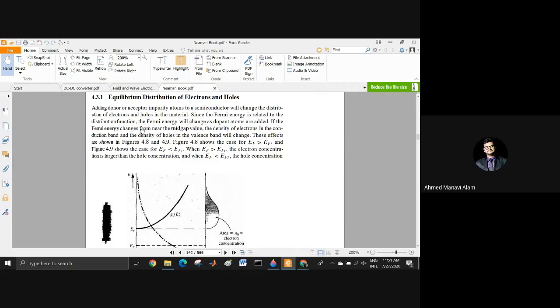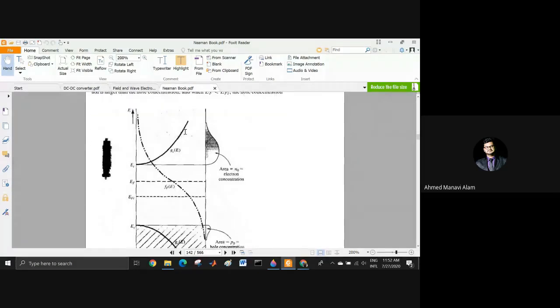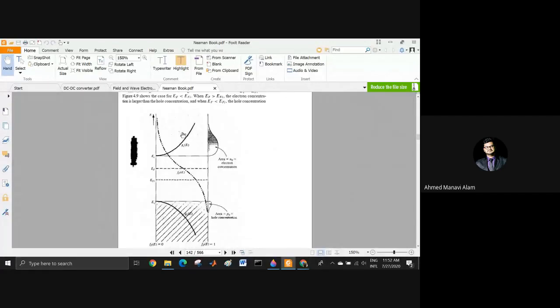If the Fermi energy changes from near the mid-gap value, the density of electrons in the conduction band and the density of holes in the valence band will also change. This is very natural. These effects are shown in figure 4.8 and 4.9. First, we are taking figure 4.8.